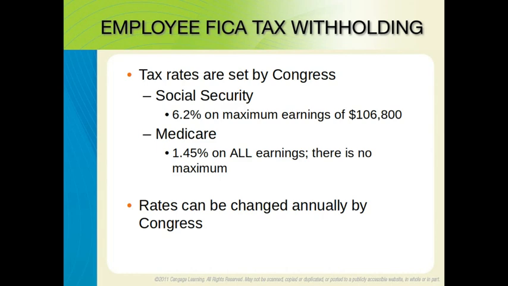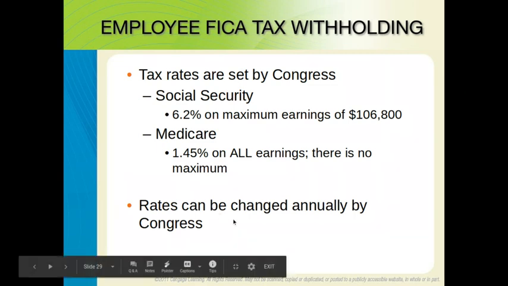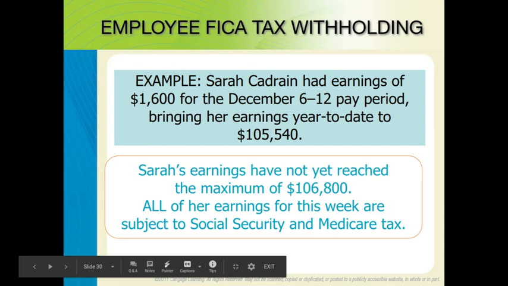Your employer can take out Social Security tax up until $106,800. What that means is once you have earned $106,800, you cannot be taxed anymore for Social Security. So once you've earned over that, they can't tax you for it. For Medicare, they're always going to tax you 1.45%. It doesn't matter how much money you earn in a year, they're always going to take out a portion for Medicare. There's no maximum. And as it says here, the rates can be changed annually by Congress. So let's do a couple examples.